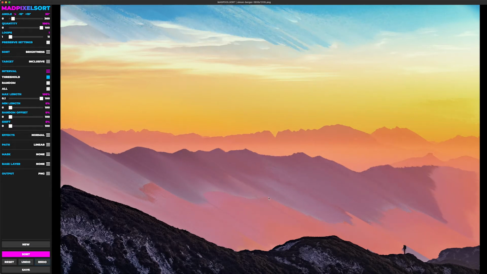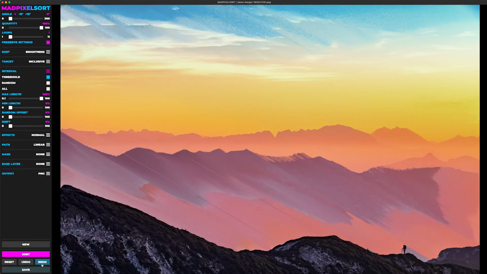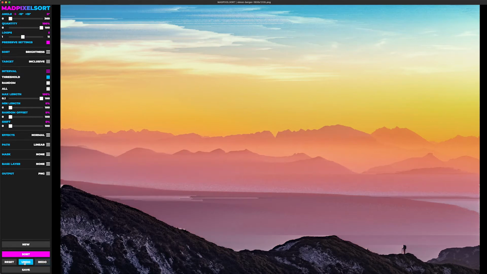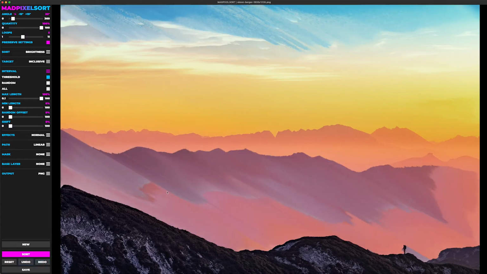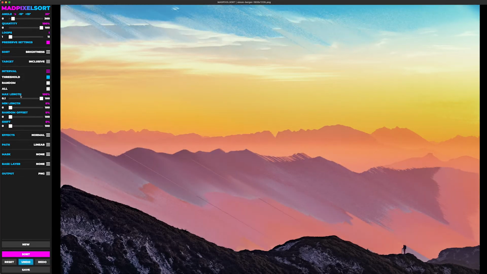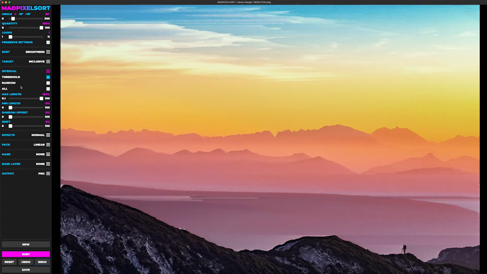It'll essentially just smooth out the intervals. Preserve settings, when enabled, modifies your settings based on whatever image is selected. So if I sorted this image with these settings, it'll show up every single time I click undo or redo. If I undo it, it'll just keep whatever settings I had before.